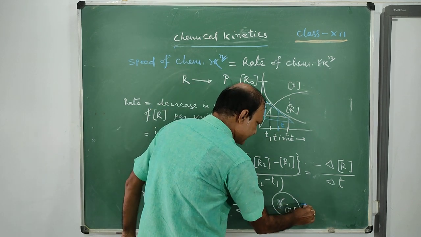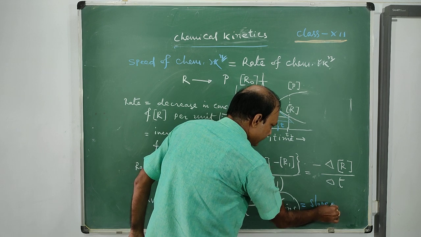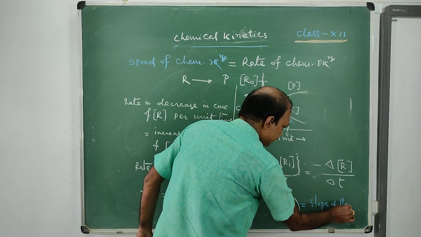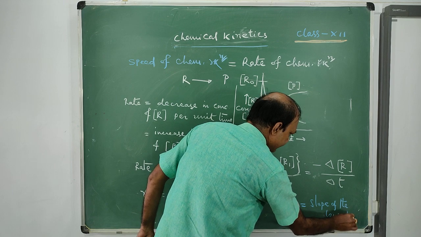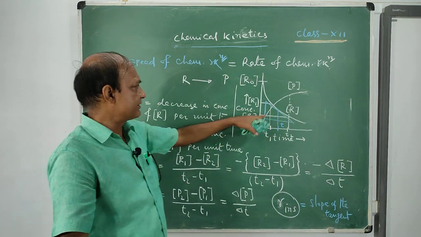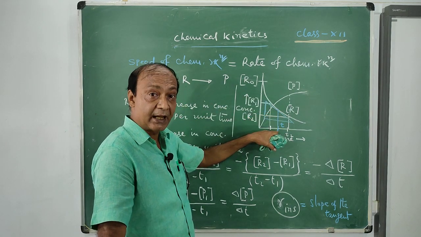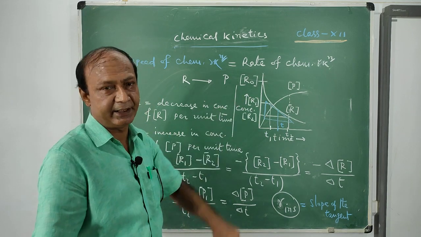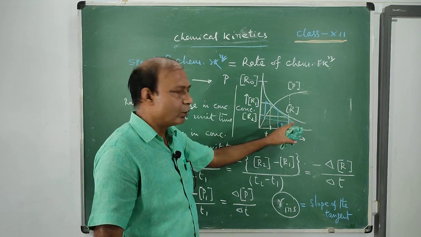that will give us the value of instantaneous rate. Therefore, instantaneous rate equals the slope of the tangent drawn on the concentration versus time graph at a point corresponding to the time at which we are finding. Now this is the tangent and this is the slope.